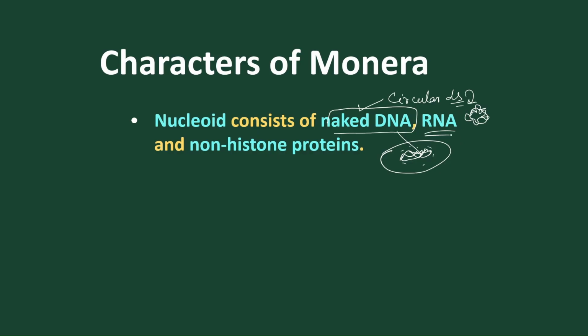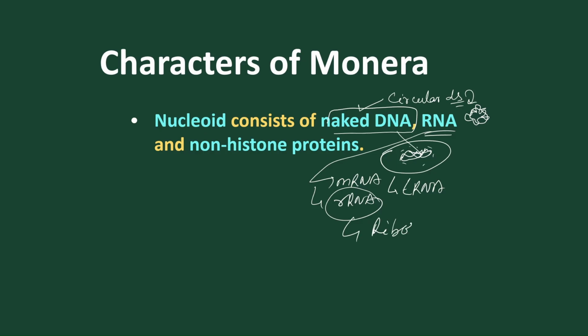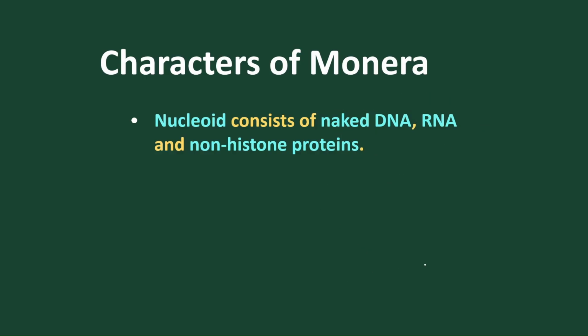Do they contain RNA? Yes, they contain three basic types of RNA: mRNA, rRNA, and tRNA. The RNA present mostly is inside the ribosome, that is ribosomal RNA, present inside the 70S ribosome. What is 70S? We'll study details in the cell structure. Got it? So now let's move on.